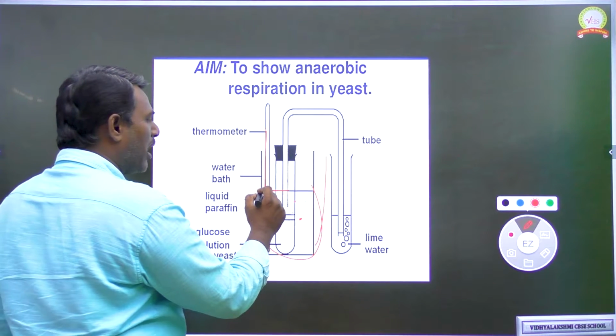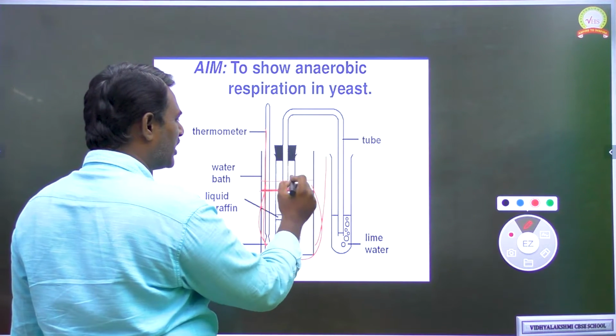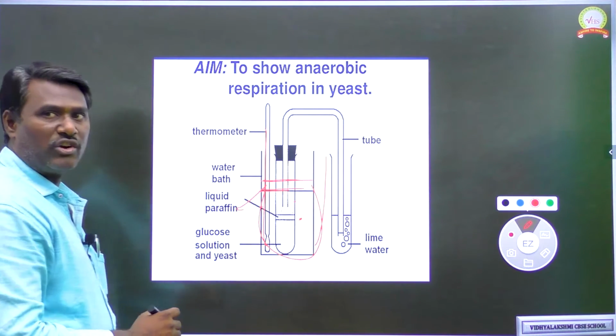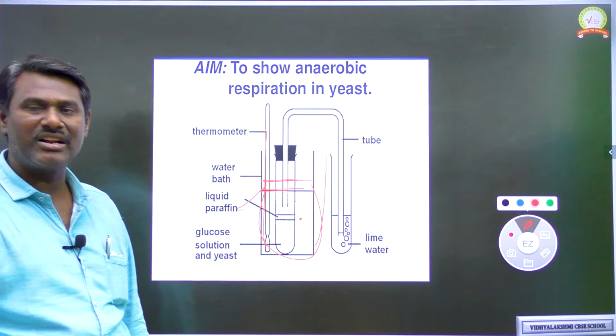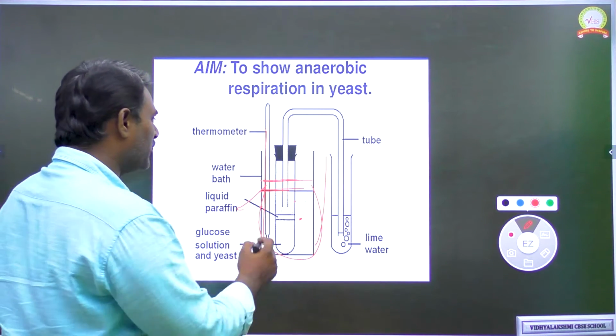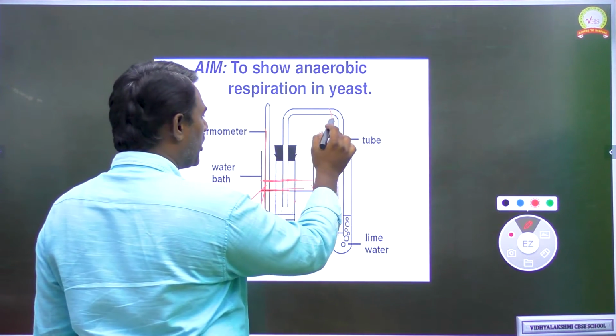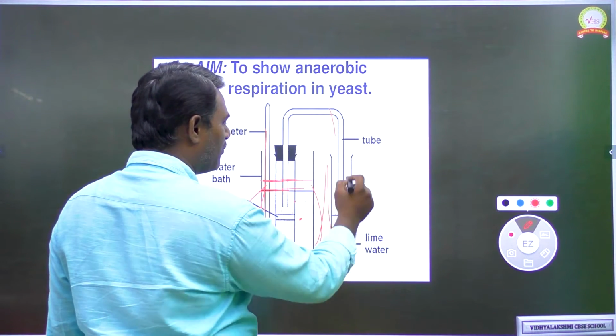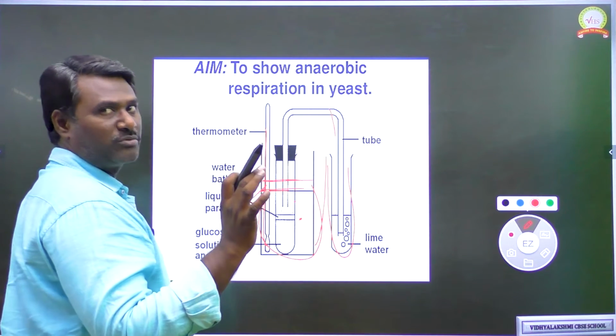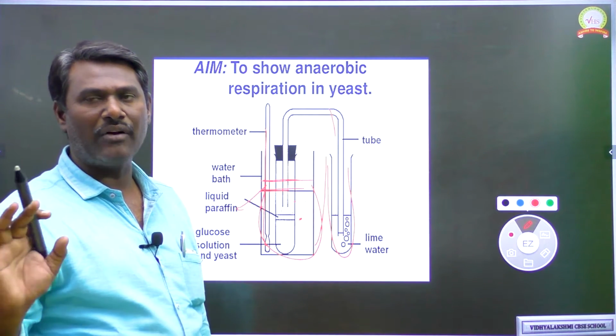And on top of the boiled and cooled glucose we keep liquid paraffin like this. This liquid paraffin does not allow oxygen to penetrate inside the beaker. Next, inside this we should keep a collecting tube or U-shaped tube, and this is connected with another test tube which consists of lime water. Allow the experiment for 24 to 48 hours. Then after that we can see the result.